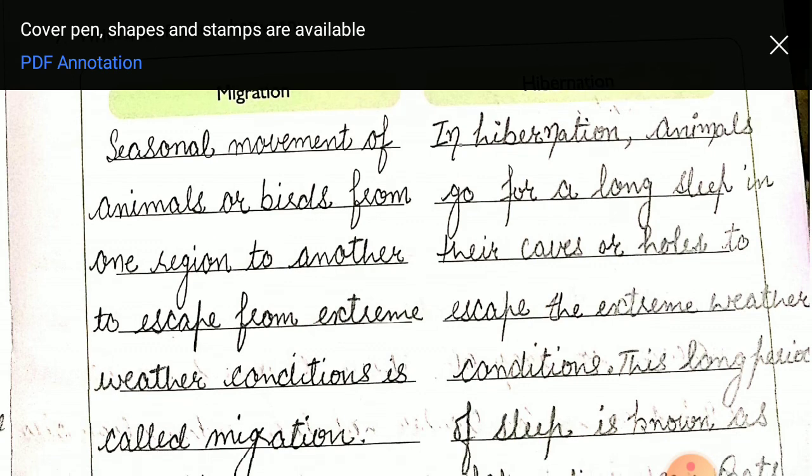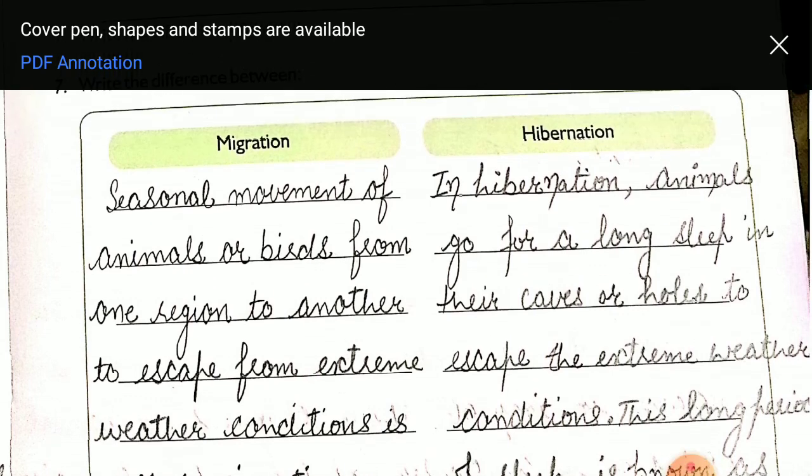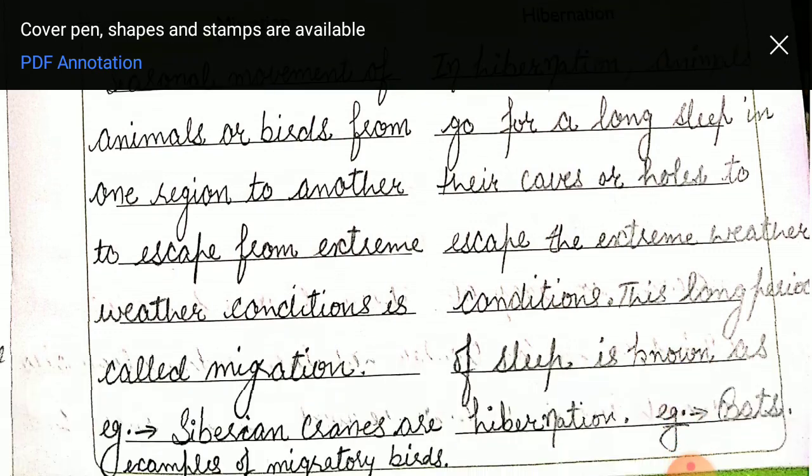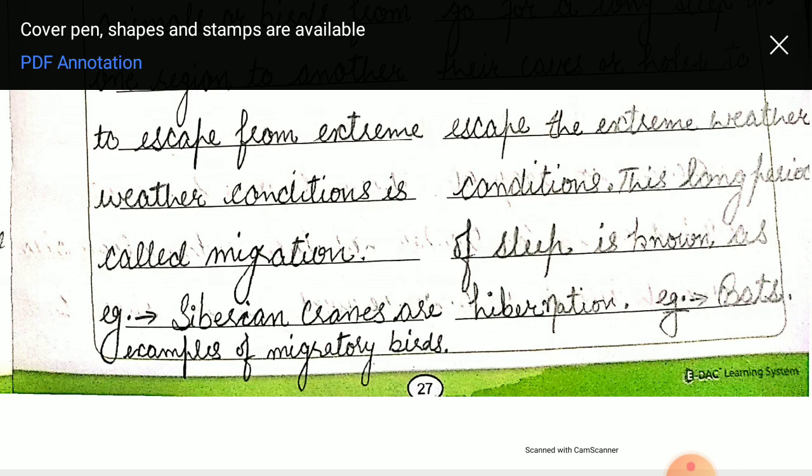Next is hibernation. When animals in the polar regions cannot bear extreme winter conditions, and some animals cannot move from one place to another, and they also do not have thick fur on their body, then how do they protect themselves? They protect themselves by going into a long sleep in their caves or holes to escape the extreme weather conditions. This is called hibernation. So what are examples of migration and hibernation? Example of migration is Siberian cranes and of hibernation, bats.